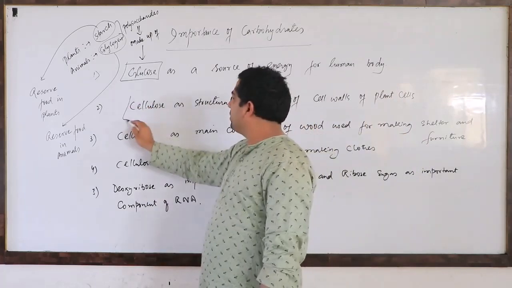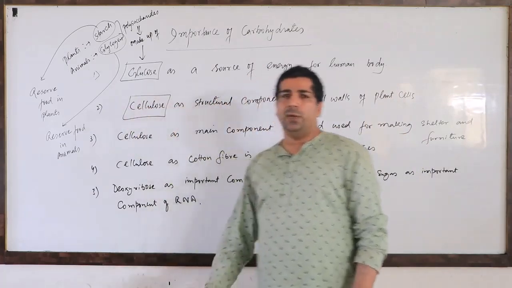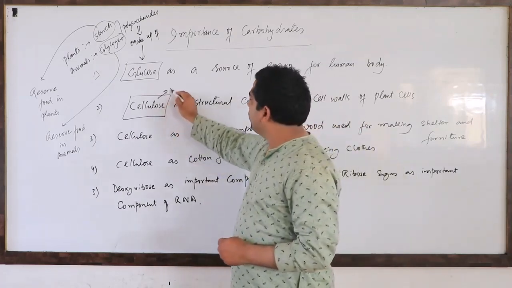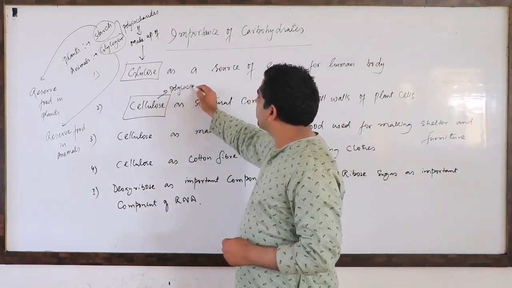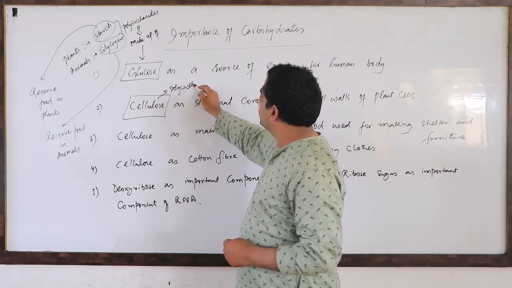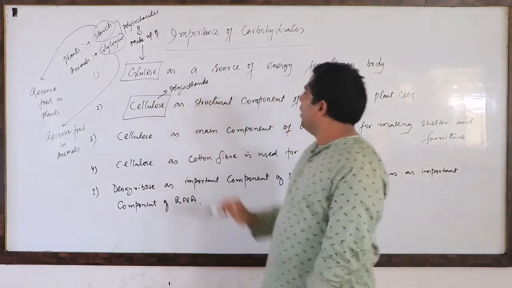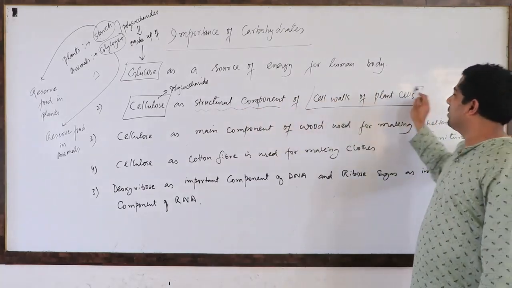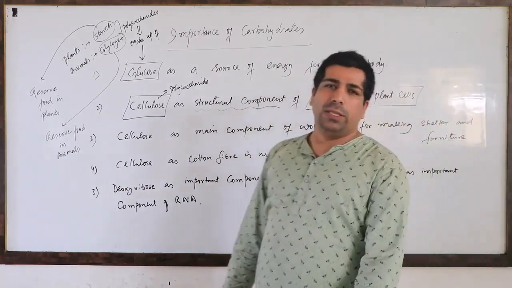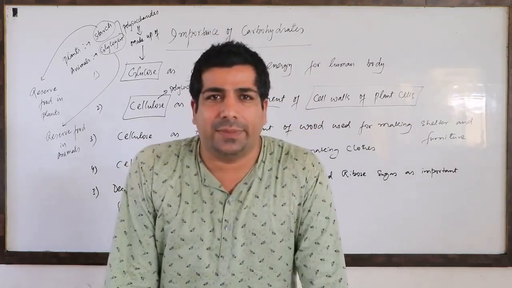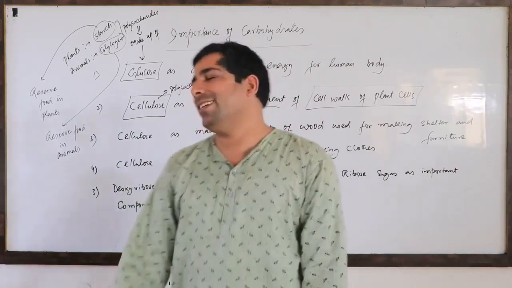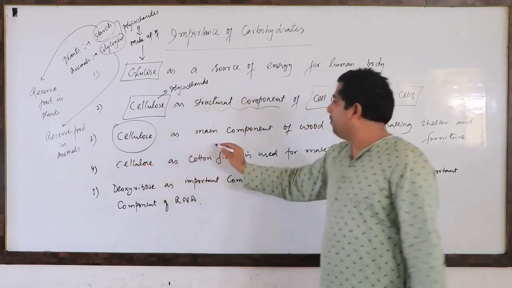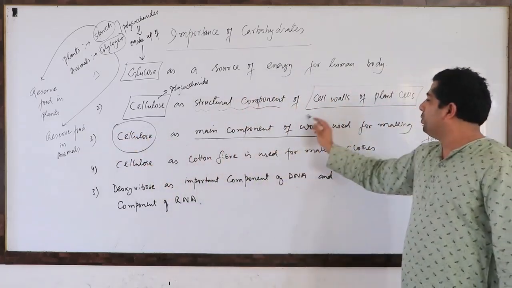Second thing is we have cellulose. Cellulose is basically a polysaccharide. Obviously we know this is also a polysaccharide. It is a structural component of cell walls of plant cell. So the cell walls of plant cells contain cellulose. Now, cellulose as the main component of wood.